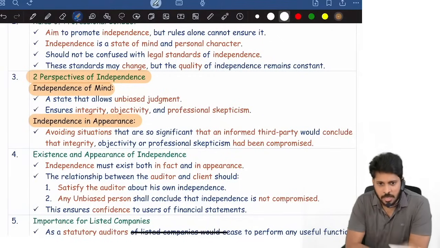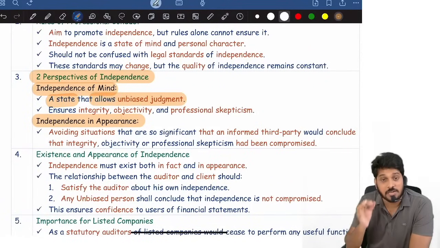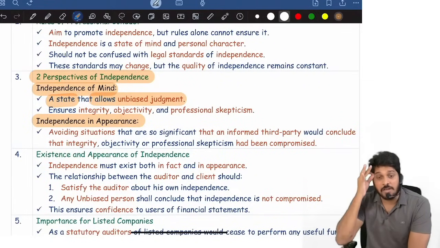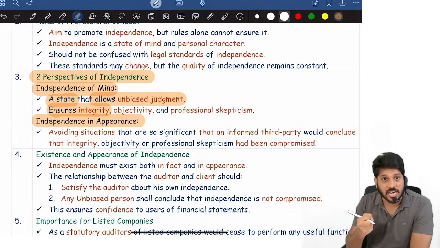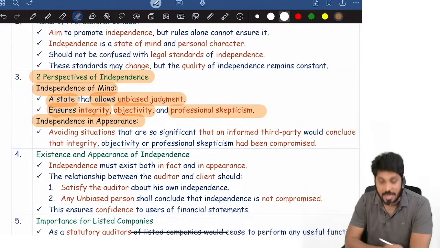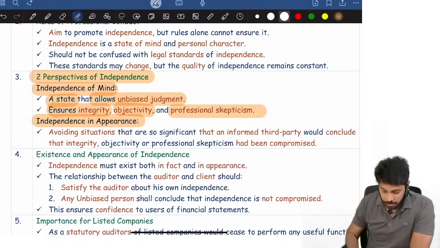independence in appearance. Independence of mind means what? It's a state of mind where you take unbiased judgment. Your mindset says take the right decision there. Independence of mind is a state where unbiased judgment is taken. Independence of mind ensures you are straightforward, with integrity, objectivity, and professional skepticism. Because of independence of mind, I will be skeptical.